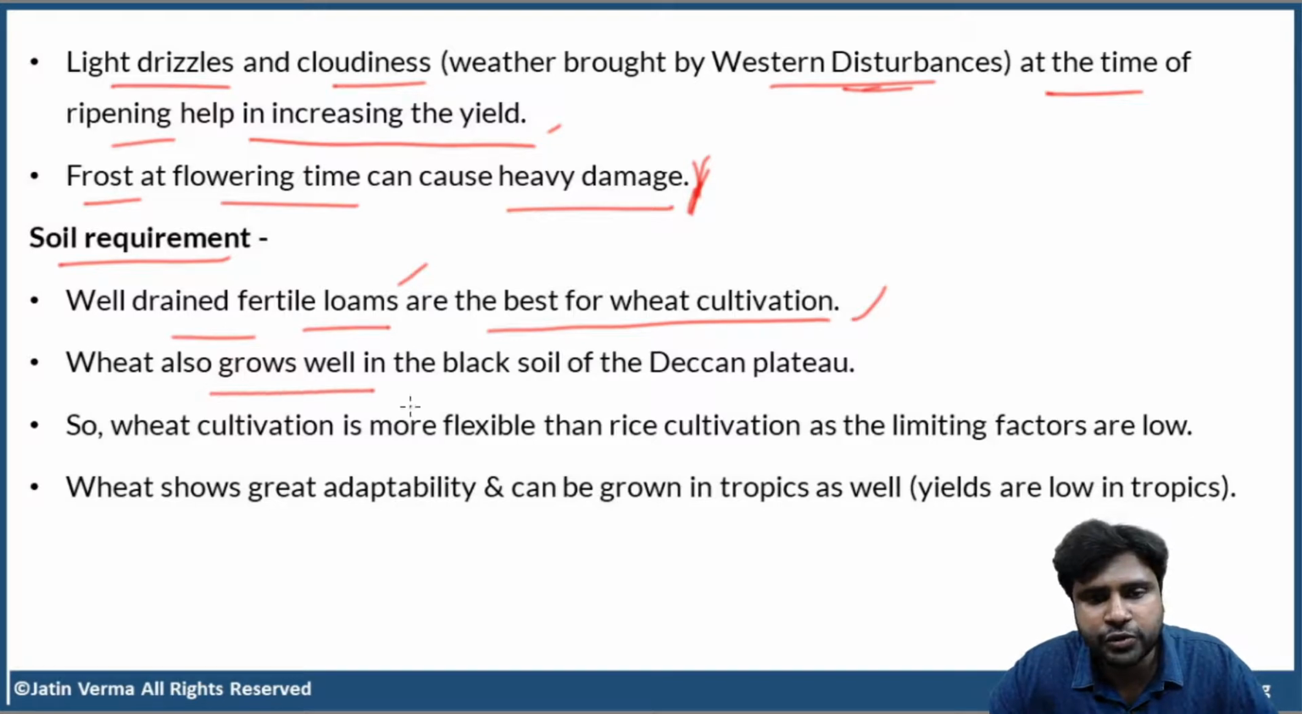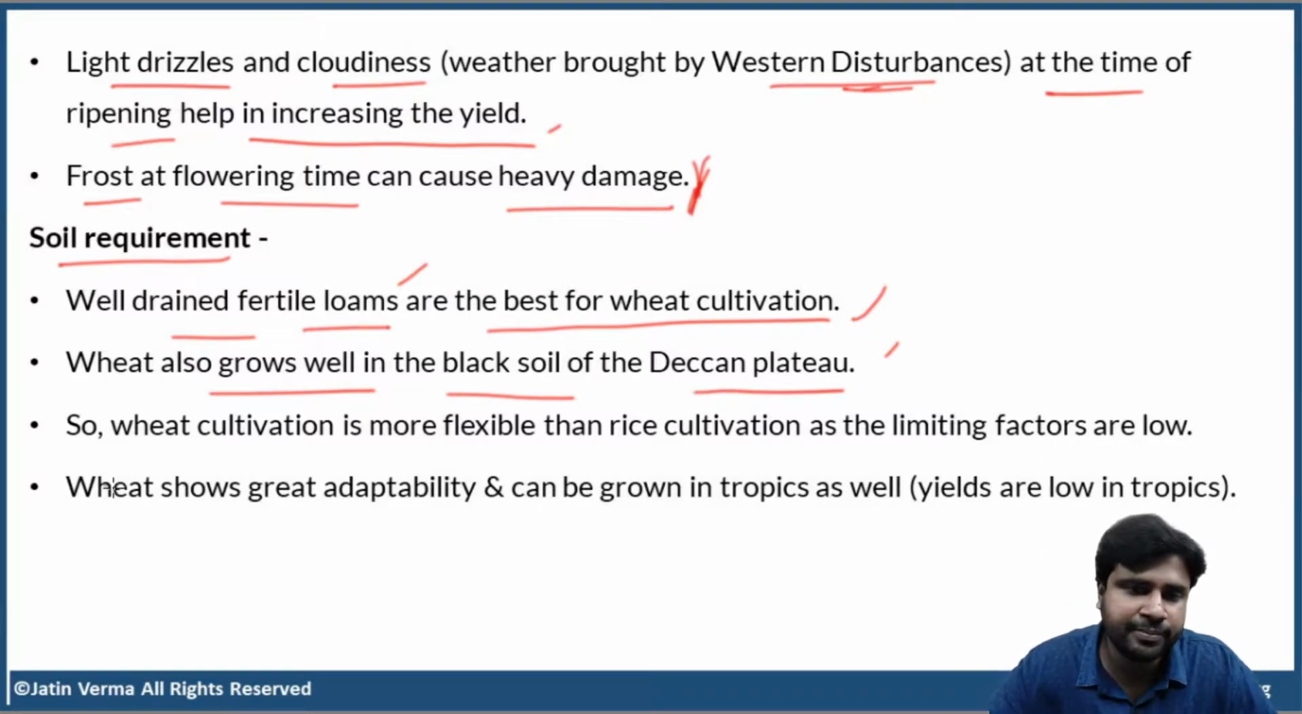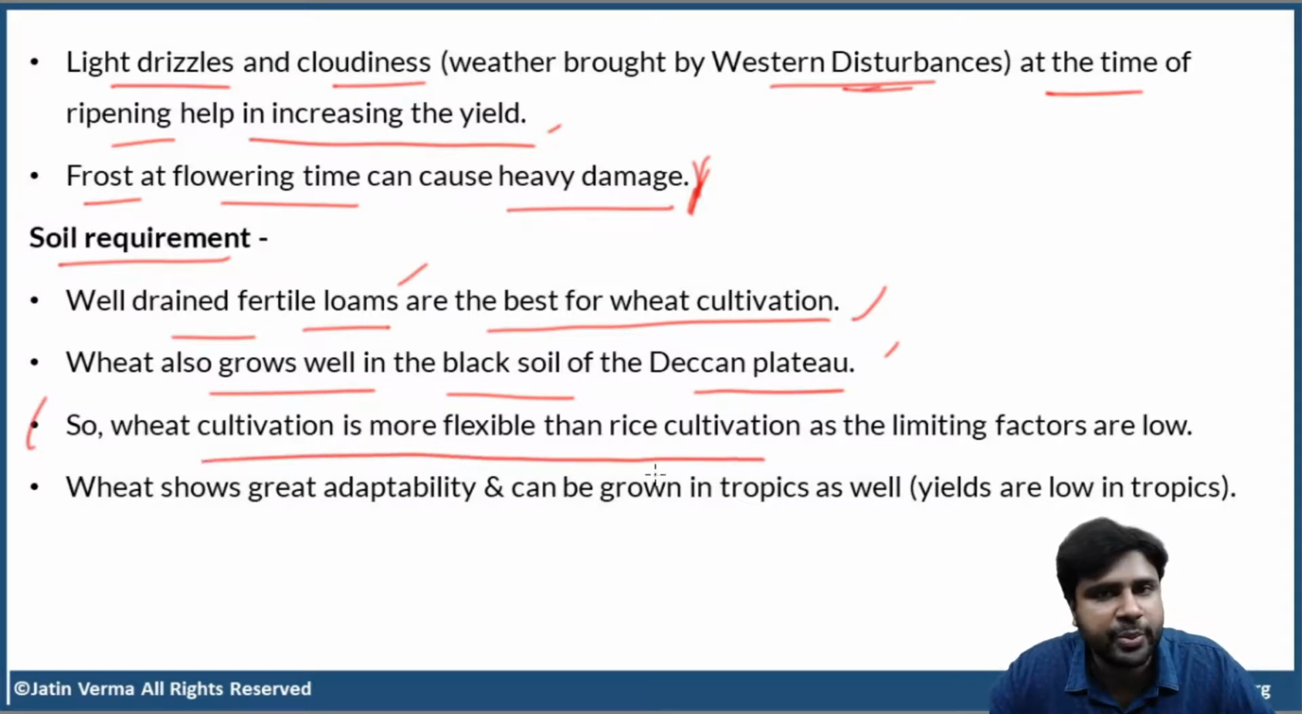Wheat also grows well in the black soil of Deccan Plateau. But again, during summer in Deccan Plateau, temperatures are very, very high. The wheat crop will die. So maybe during winter, in some parts of Deccan Plateau, where the winters are cool, they can cultivate wheat. Okay? So basically, wheat cultivation is more flexible than rice cultivation, as the limiting factors are low.